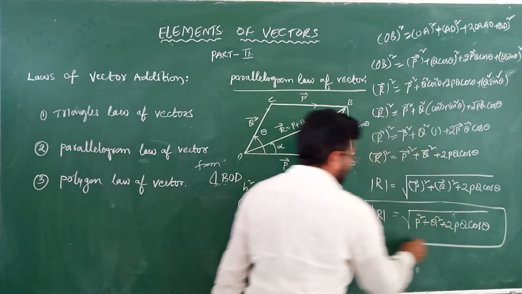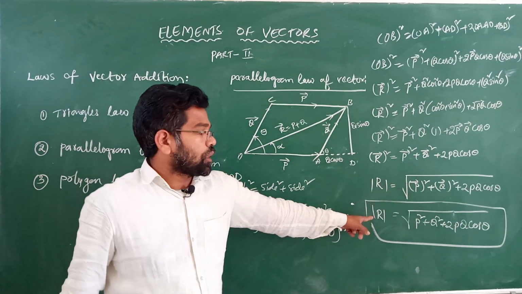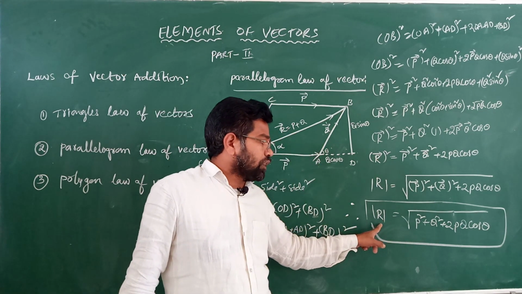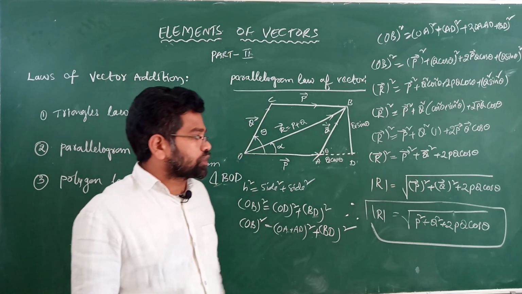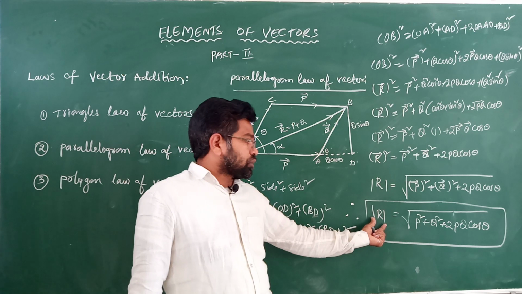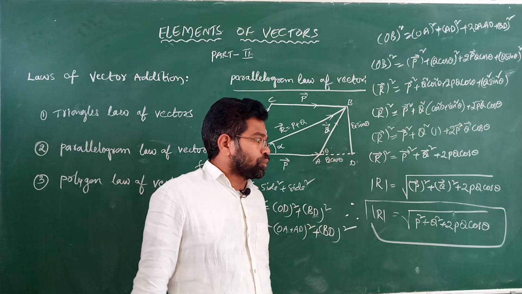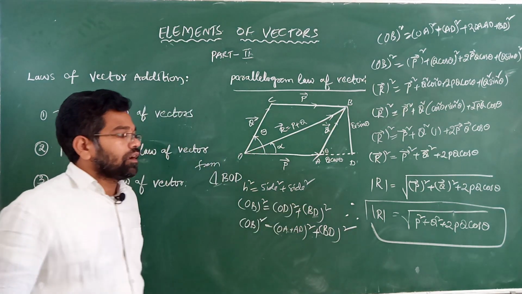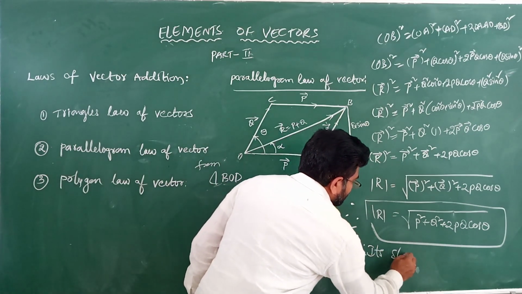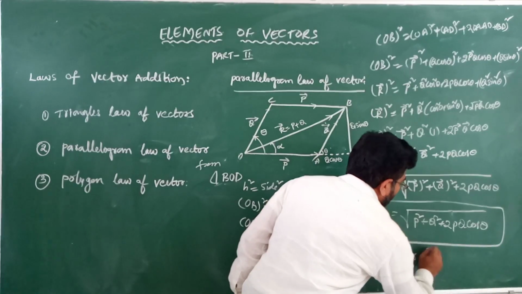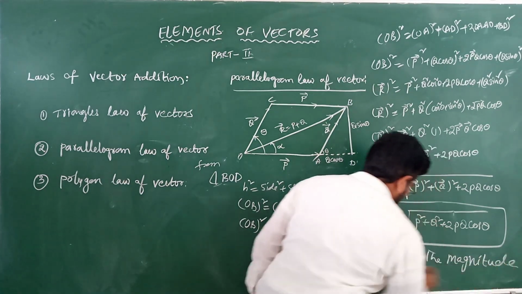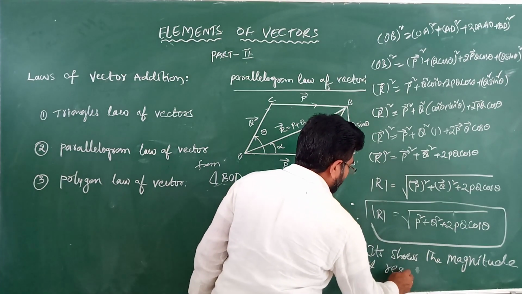It represents the magnitude of the resultant vector. Magnitude of resultant vector is equal to square root of P square plus Q square plus 2PQ cos theta. Okay, what I am saying, mod R is equal to square root of P square plus Q square plus 2PQ cos theta. So it shows the magnitude of the resultant vector.